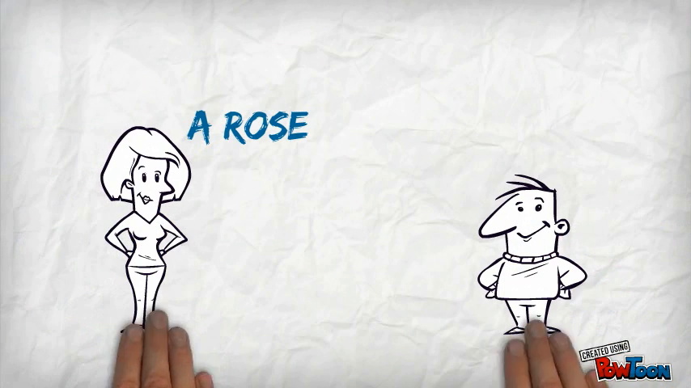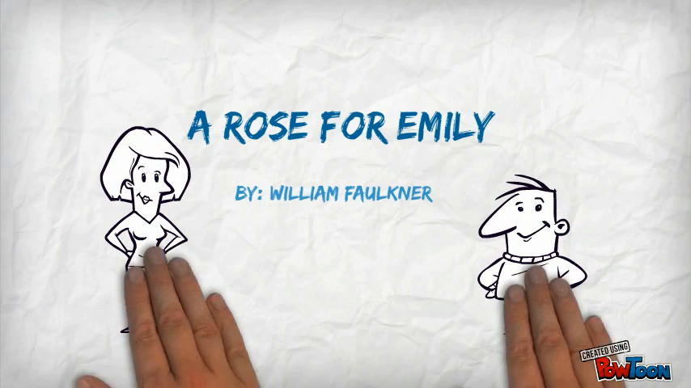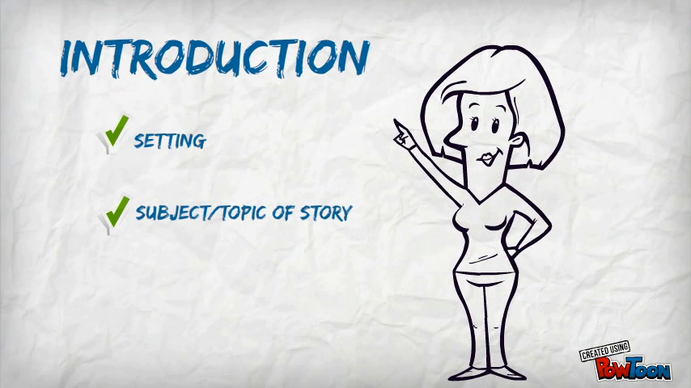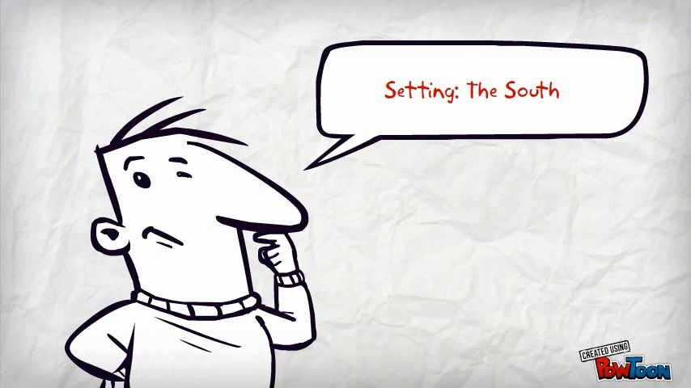A Rose for Emily, written by William Faulkner. There are two important aspects to the introduction: the setting, and then the subject and topic of the story. The setting of the story is a southern town known as Jefferson, and it is important because it pertains to the attitudes of the characters or the townspeople, and it also helps you imagine the house which is brought up in the story.